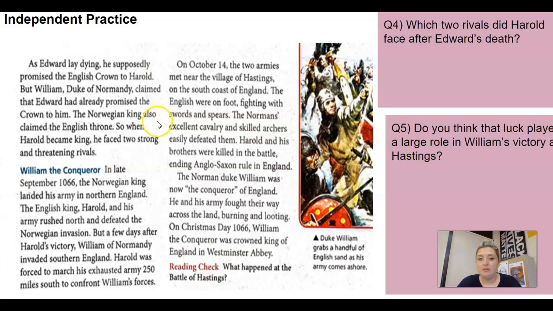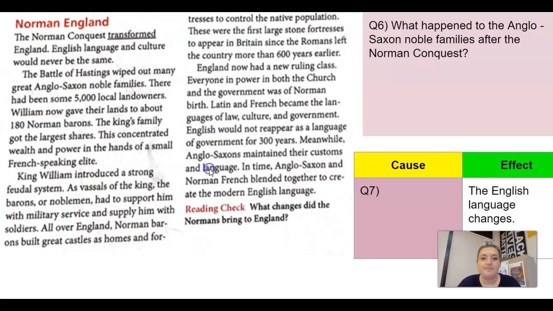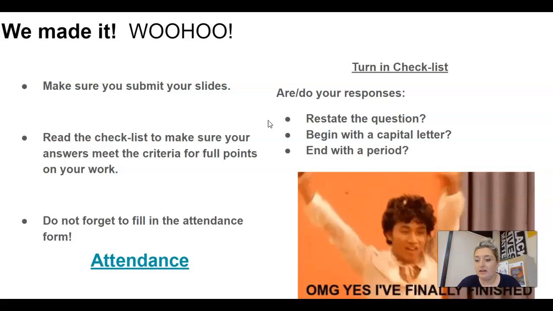All right, so for your independent practice, you are going to read about William the Conqueror, and you have these 2 questions here. Number 5 is an opinion question. Do you think that luck played a large role in William's victory? So you're going to read William the Conqueror and then analyze that and give me your opinion. Then you're going to read about Norman England and the Anglo-Saxons. And you have a cause and effect question as well. So what caused the English language to change? And then you are good to go.